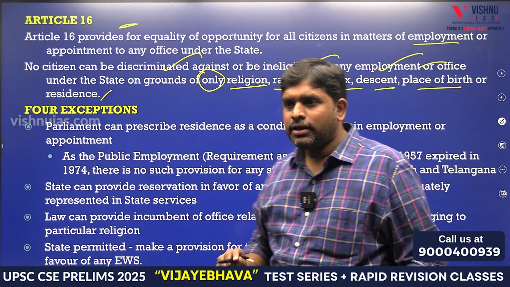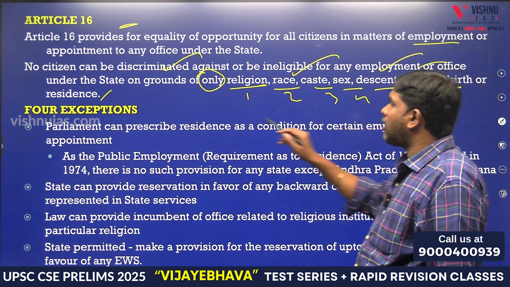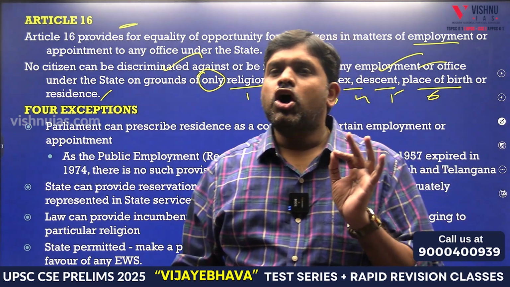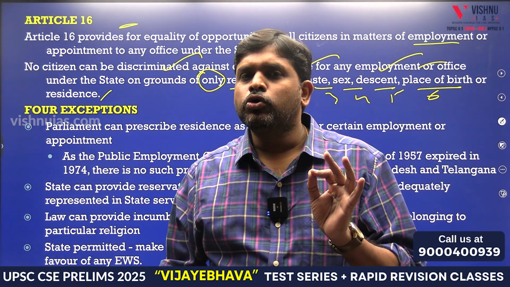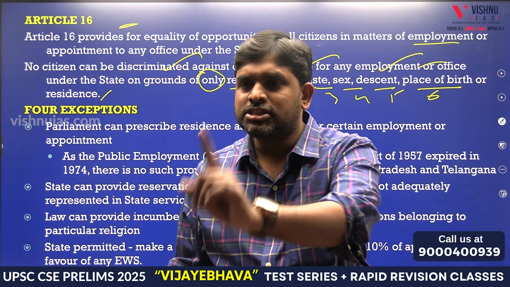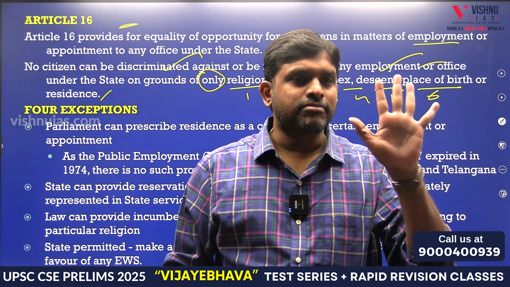How many grounds are there? 1, 2, 3, 4, 5, 6 or 7. Place of birth or residence, same. There should not be any discrimination with respect to providing opportunities with respect to public employment in how many grounds? 6 grounds. Discrimination is not allowed other than 5 grounds.